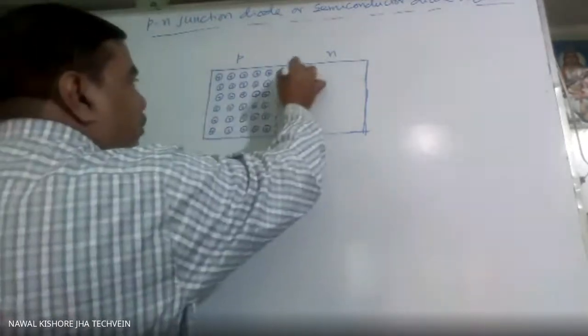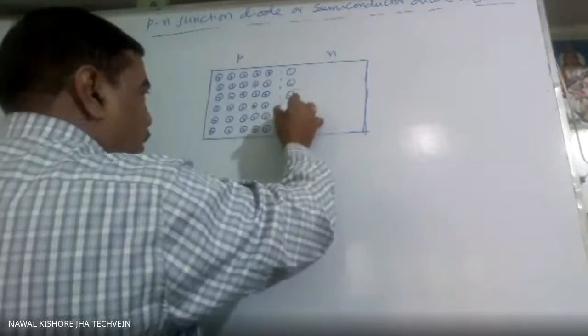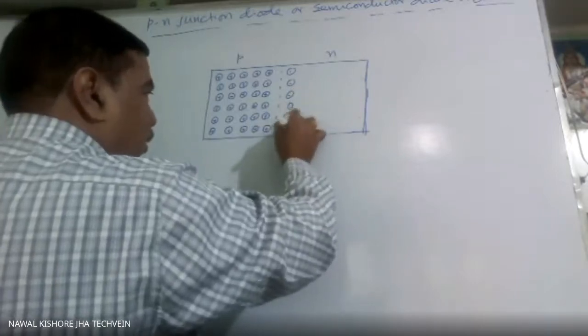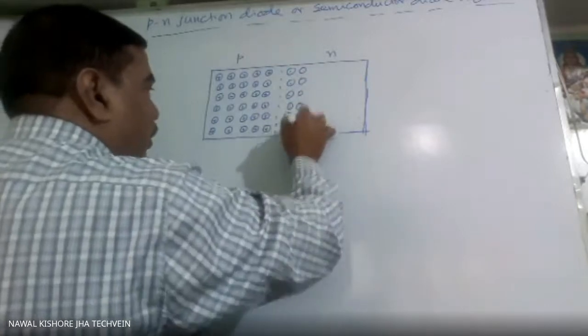In the case of N type, electron will be the majority carrier. So on this side there will be a majority of electrons.